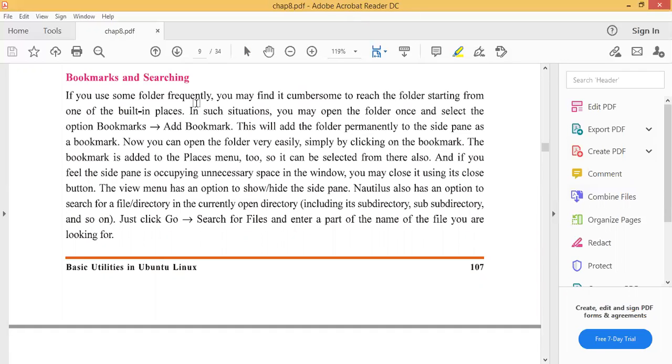If you use some folder frequently, you may find it cumbersome to reach a folder starting from one of the built-in places. In such a situation, you may open the folder once and select the option bookmarks, add bookmark. This will add the folder permanently to the side pane as a bookmark. Underline this line: the add bookmark option adds the folder permanently to the side pane as a bookmark in the places menu.